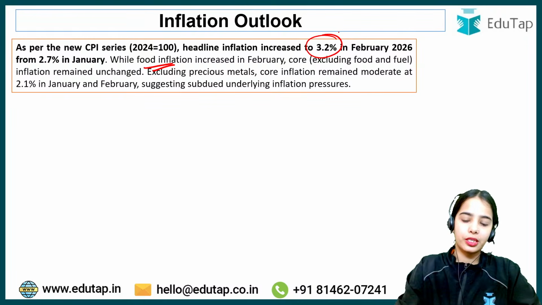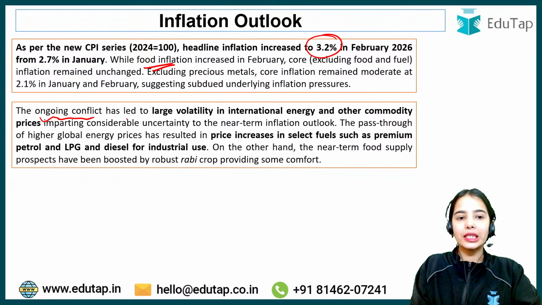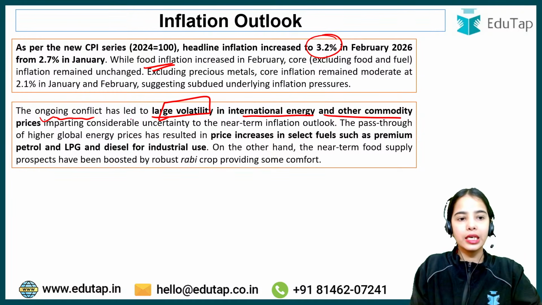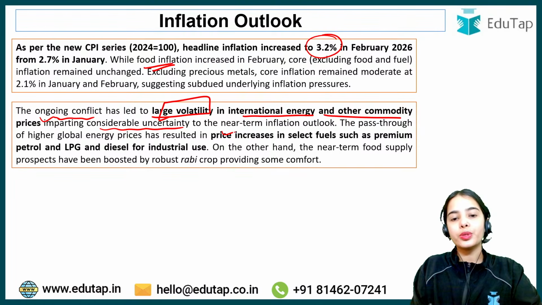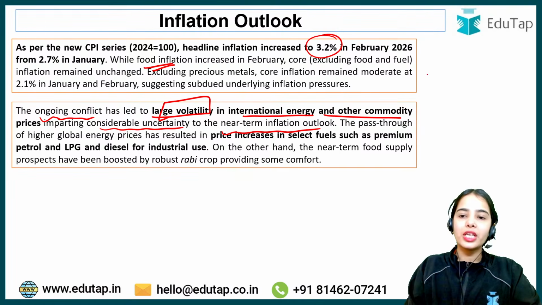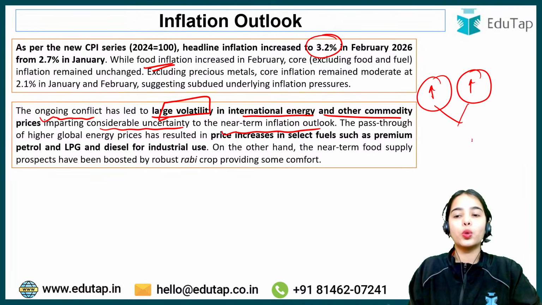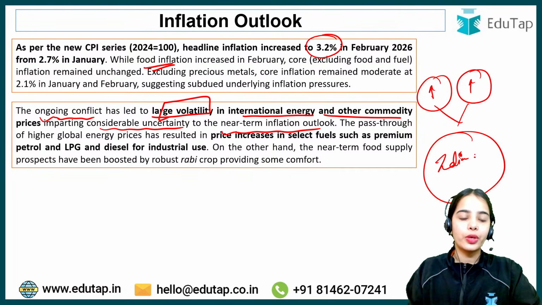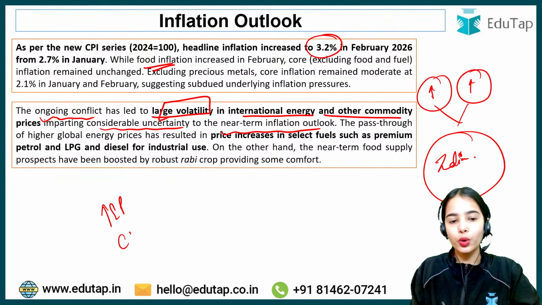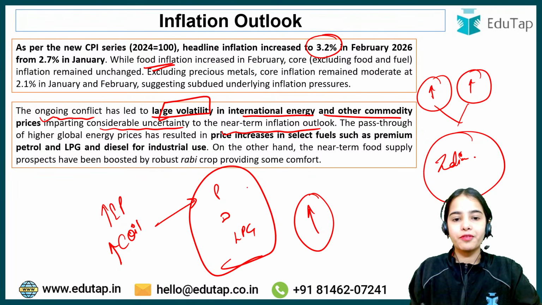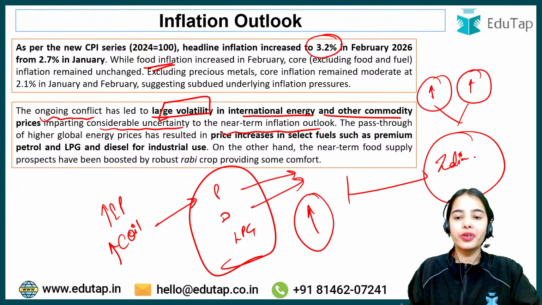Now, the ongoing conflict has led to large volatility in the international energy and other commodity prices, imparting considerable uncertainty to the near-term inflation outlook. Because if the energy prices keep on increasing, other commodity prices keep on increasing, that will impact the whole of India. If the crude oil prices keep on increasing, that means petrol, diesel, LPG cylinders will become expensive. If petrol and diesel become expensive, the transportation cost will increase, the cost of production will increase.